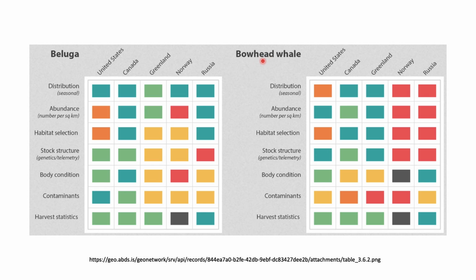But in the case of bowhead whale, Norway and Russia do not have any information related to distribution, abundance, habitat selection and stock structure. But in Greenland, information is available for distribution, abundance, habitat selection and stock structure. So from these things, we come to know which species is present in which area, how much of it is present and what changes are happening to their population. All those things can be monitored through this particular project.